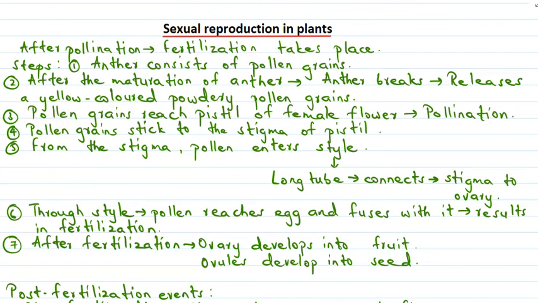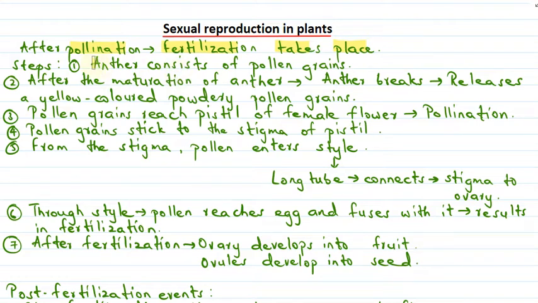So after pollination, there is a process called fertilization that takes place in case of plants. Okay, so what is the first step? These are the steps of fertilization or sexual reproduction, we can say. Before the fertilization process, pollination takes place.